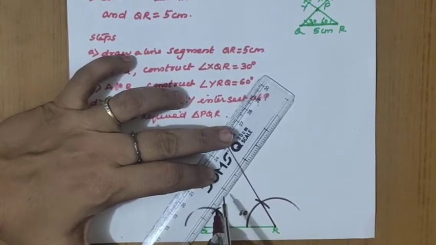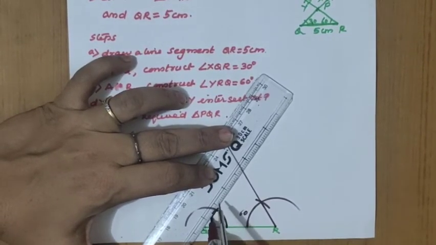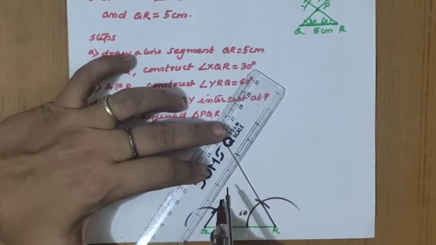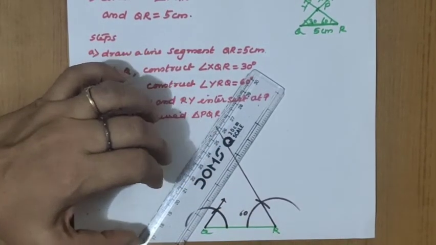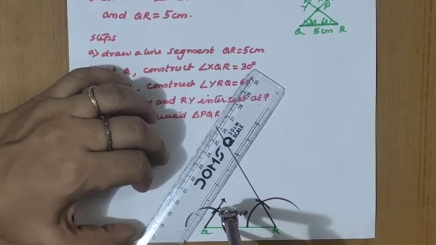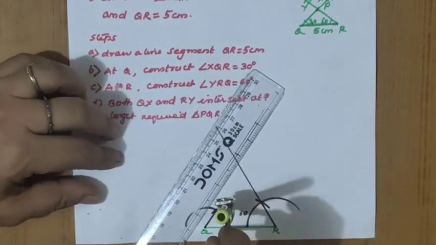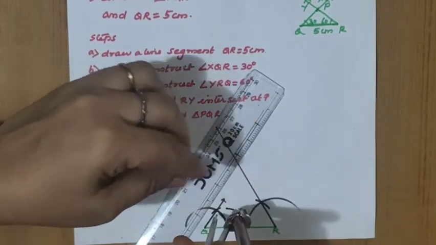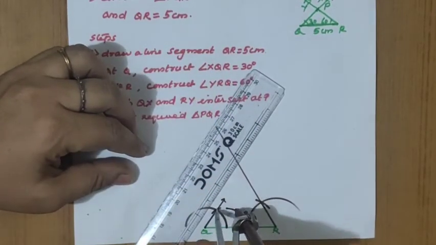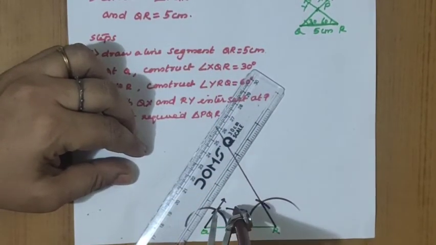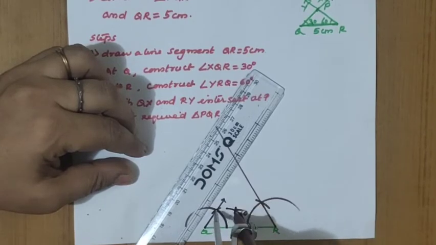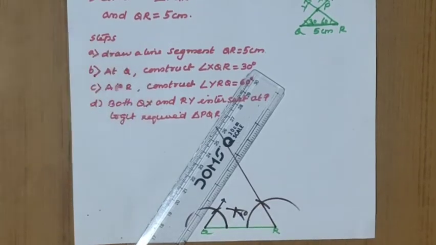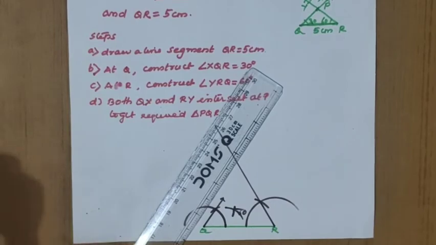We should not make it meet the 60 degree angle. Actually the 60 degree is to be bisected. So here more than half to be taken. So again first arc, and from this side the second arc. Through this we have to draw.